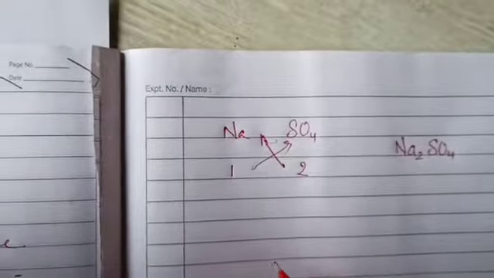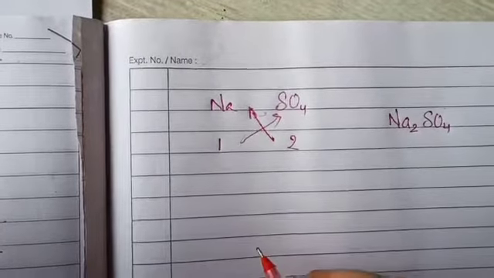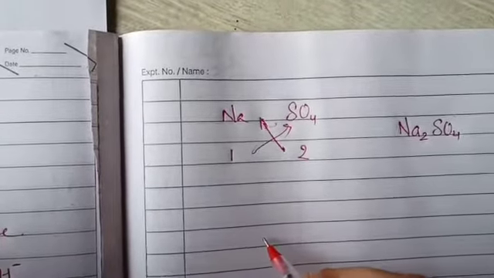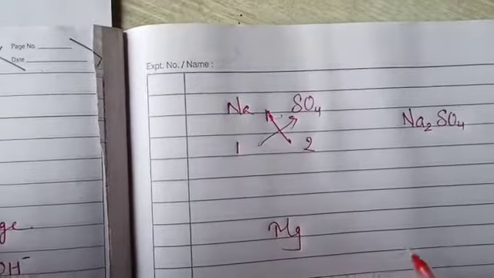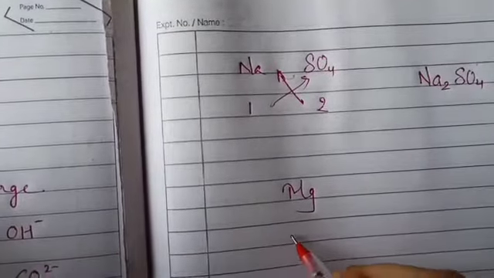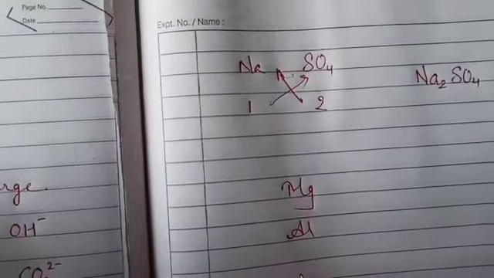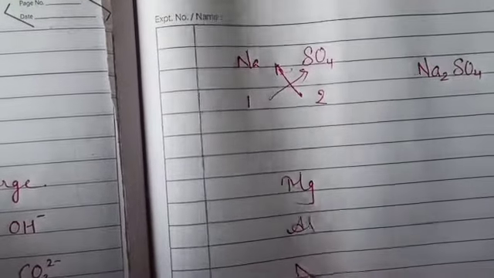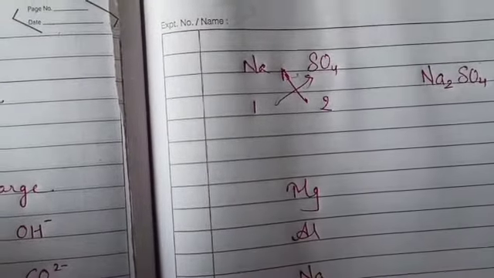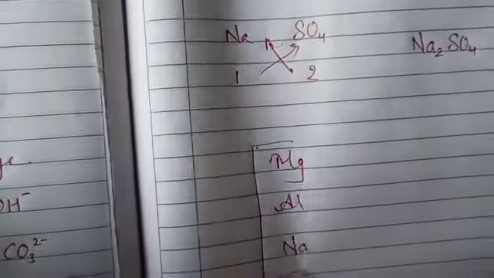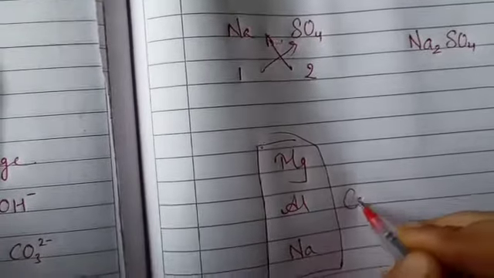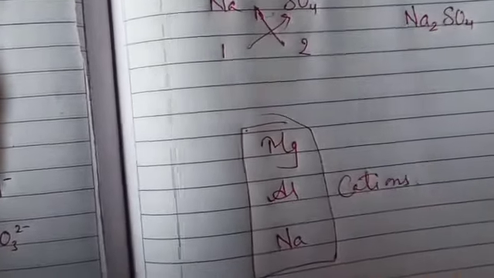And I am giving you certain combinations as your homework which you can go for making. You can take Mg, you can take aluminium, you can take sodium. These are the cations.